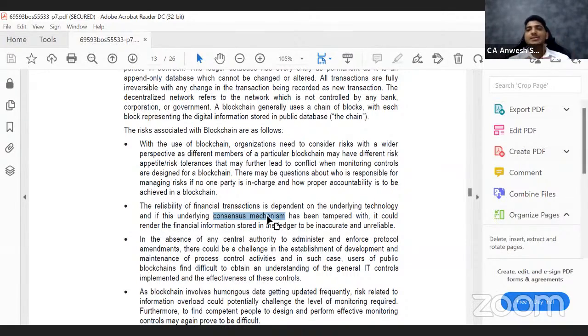That is called a consensus mechanism. I'll not go in depth, let us not get confused here. But let us say somehow that consensus mechanism is compromised and wrong data are entered here. Then who is going to take the responsibility? If the technology is tampered with, then all the data in this blockchain may not be accurate.